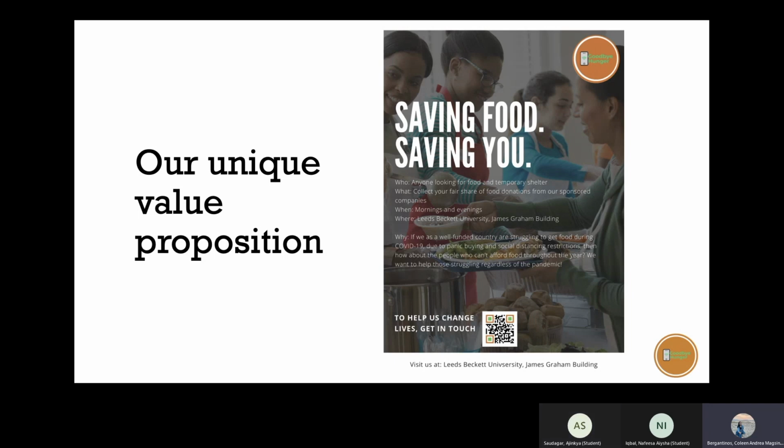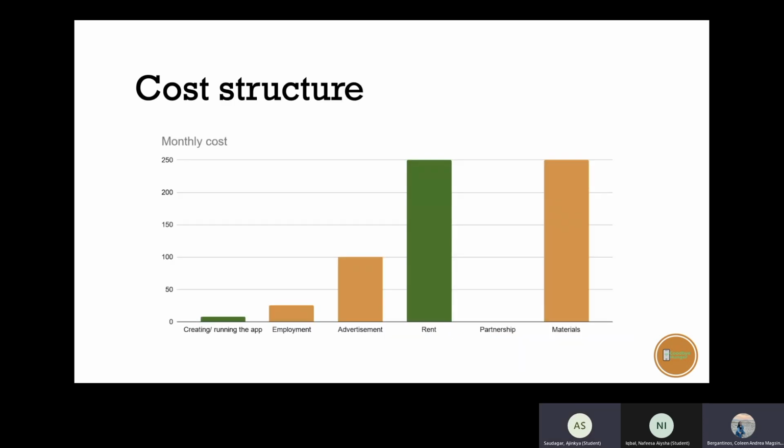However, we understand that our customer segment is also companies, so we've added a QR code for volunteers and companies to reach out to us. This is our cost structure. Creating and running the app will cost £7.50, while the rent is £250 at James Graham Headingley University. These are the fixed costs. The others are variable costs, as they can increase or decrease in price depending on the season and profit. It is more logical to offer ID LBU students to develop and run the app for us than paying an app developer £2,000 a month.